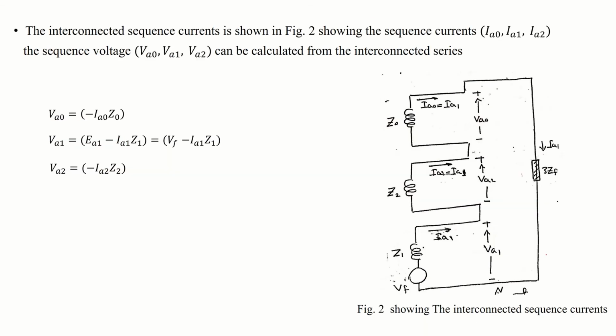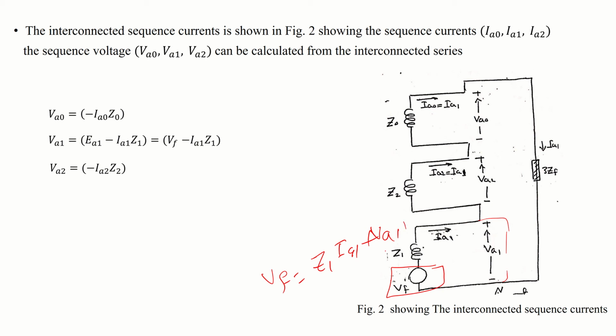So this is the circuit of the single line to ground fault. You see we have three components, which are the positive, negative, and zero. The positive has a source, except the negative and zero don't have a source. When you calculate the drop voltage for this circuit, VF equals Z1 IA1 plus VA1.